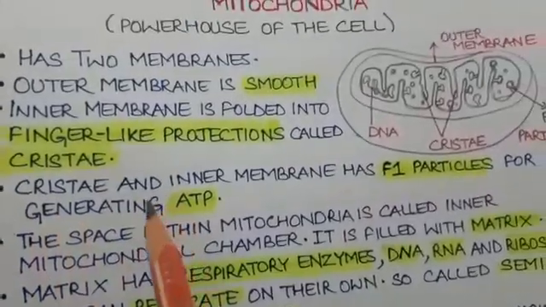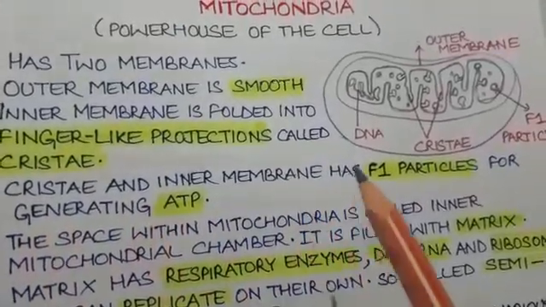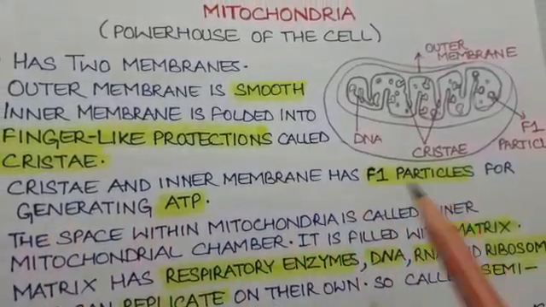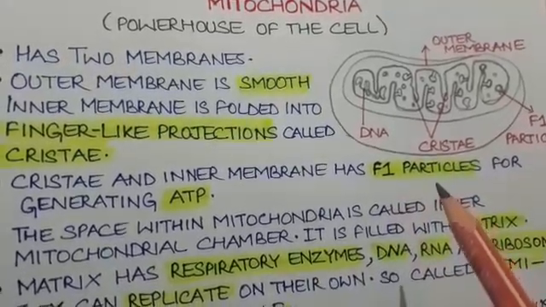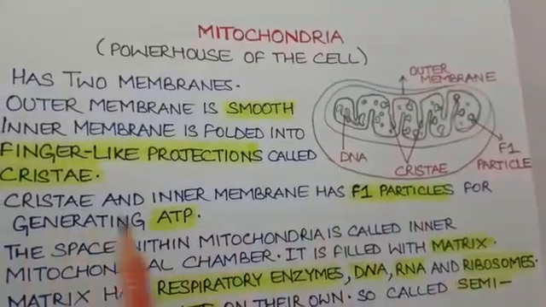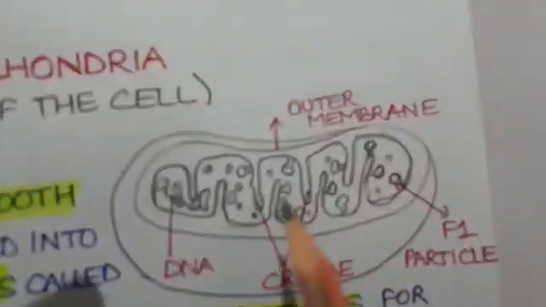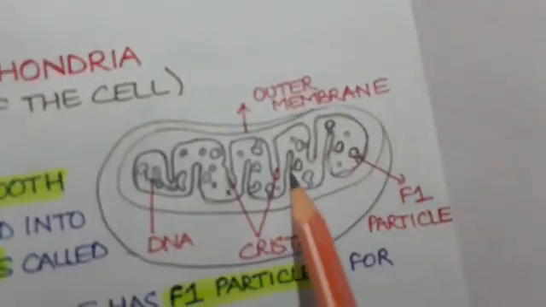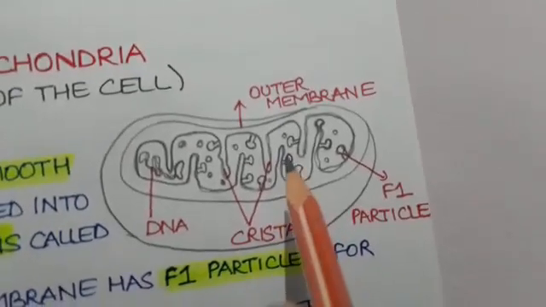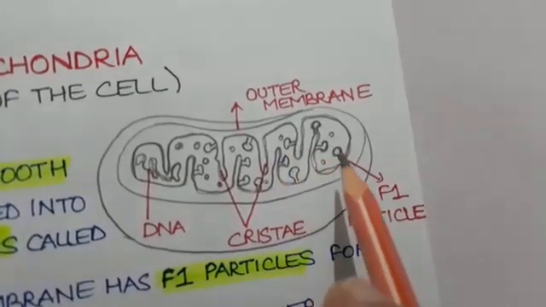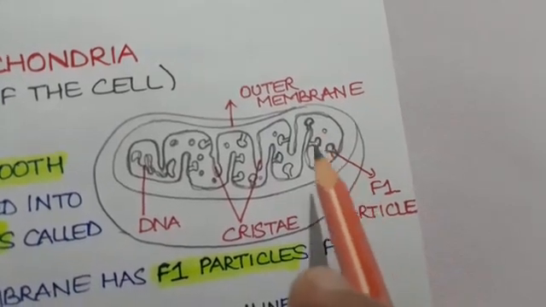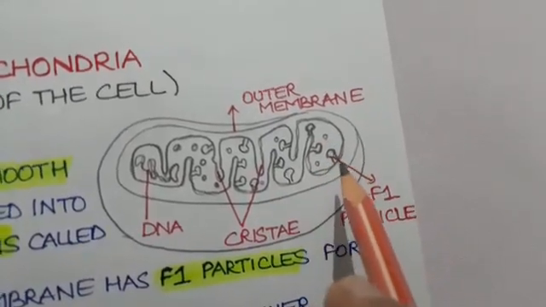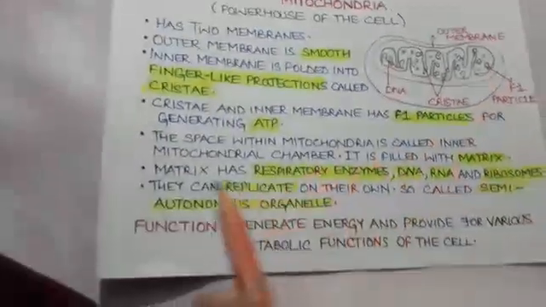Cristae and inner membrane have F1 particles. F1 particles are also called elementary particles for generating ATP. From the diagram we can see that the cristae bear these knob-like structures called F1 particles, and these are the actual sites of generation of ATPs.